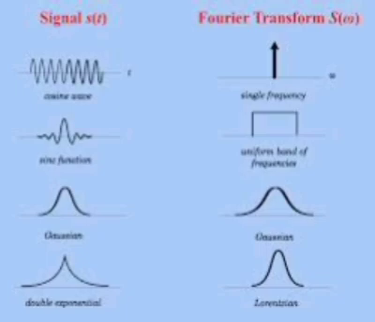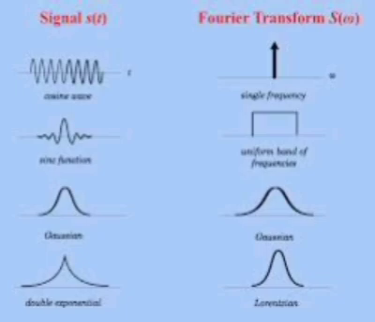Frequency differentiation: minus j 2 pi t x of t gives you d by df of X of f. Remember, minus j t x of t is nothing but d by d omega of X of omega. Once again, minus j 2 pi t x of t is nothing but d by df of X of f, whereas minus j t x of t is nothing but d by d omega of X of omega.